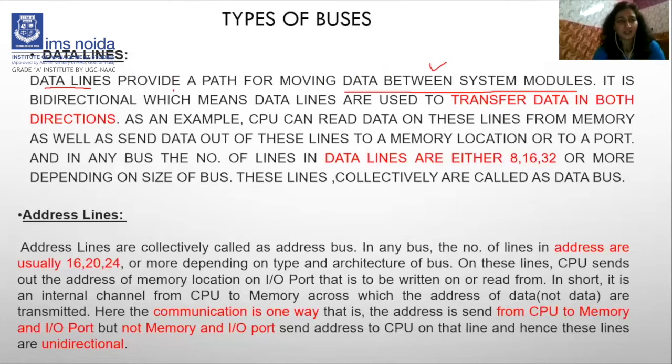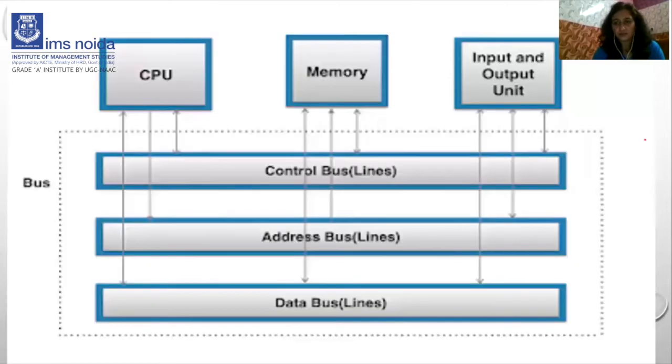It is bidirectional, which means data lines are used to transfer the data in both directions. This is important. Data line is bidirectional. As an example, the CPU can read the data on the lines from the memory as well as send the data to these lines to a memory location or to a port. We will read these lines later.